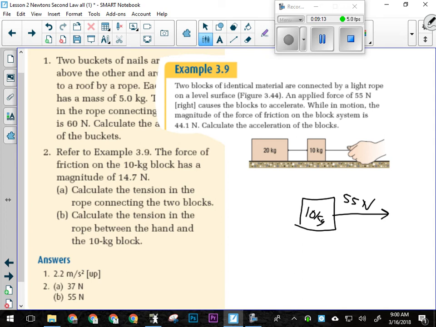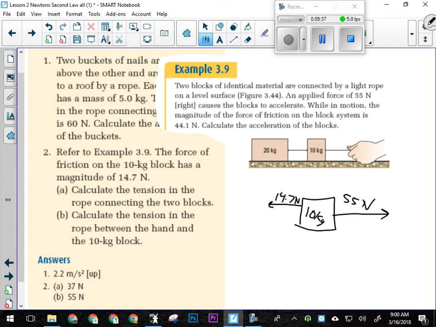According to the question, there's 14.7 newtons of friction pulling on the 10 kilogram block, so that's another force I've got to draw on here. What else is pulling on the 10 kilogram block? Yeah, the 20 kilogram block.